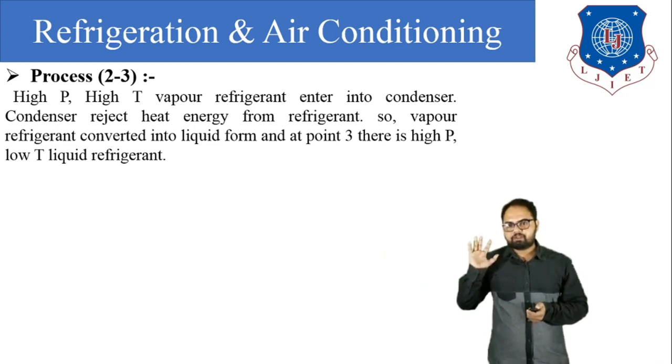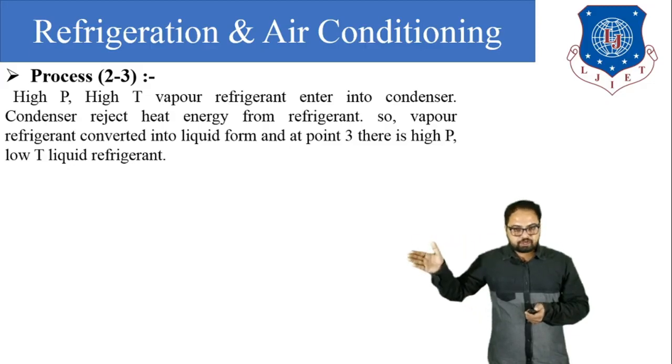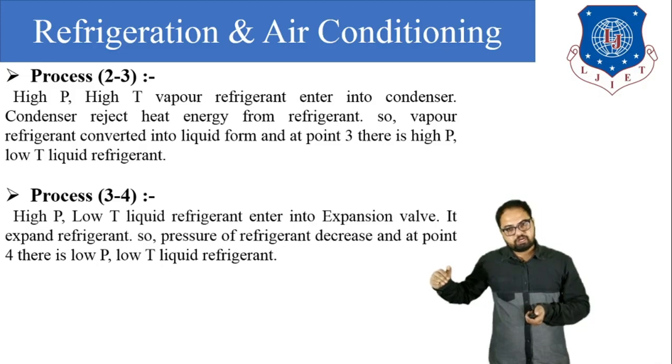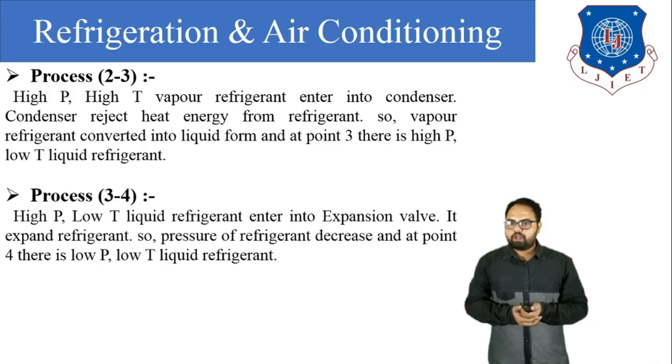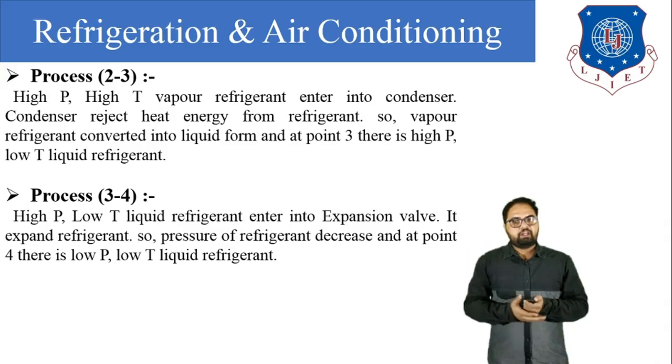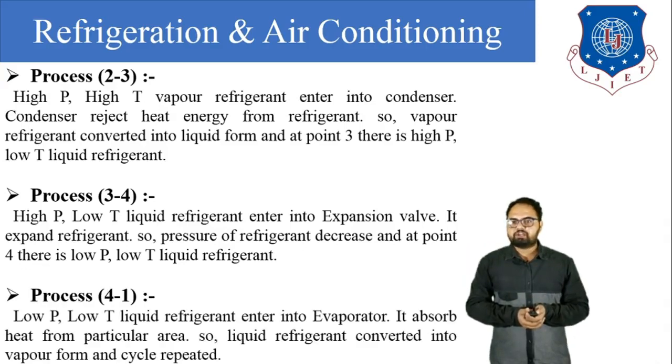Okay. Now that high pressure, low temperature liquid refrigerant enters the expansion device during process 3 to 4, and we know that in the expansion device the pressure is reduced, so the high pressure and low temperature liquid refrigerant is converted into low pressure, low temperature liquid refrigerant.